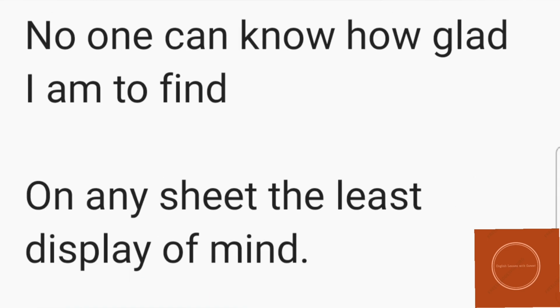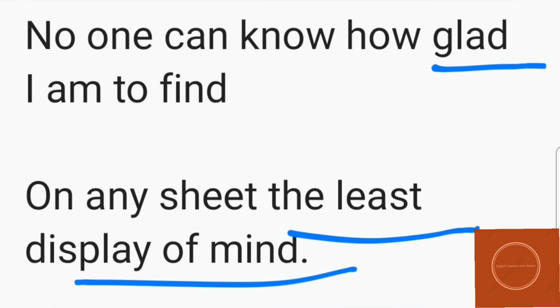No one can know how glad I am to find on any sheet the least display of mind. He's saying that nobody can even imagine how glad, how happy I am to find on any normal sheet the least display of mind. He is referring to the mite here.